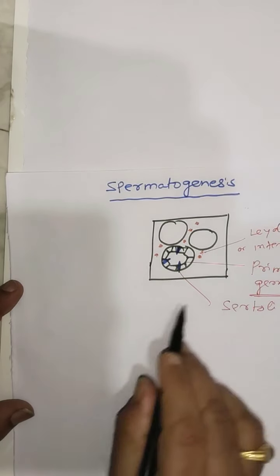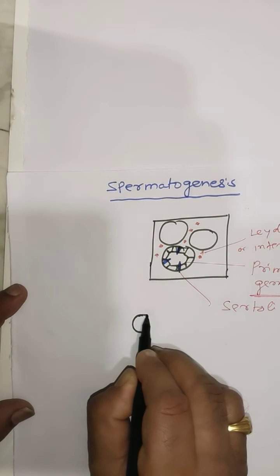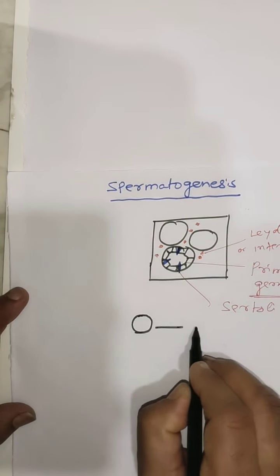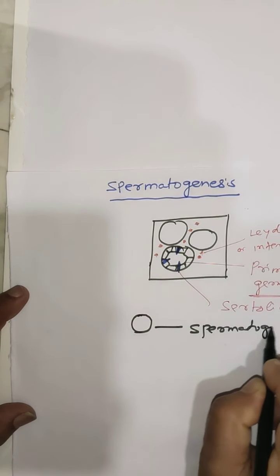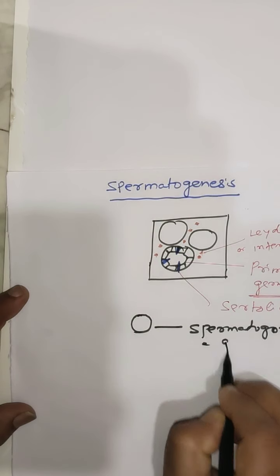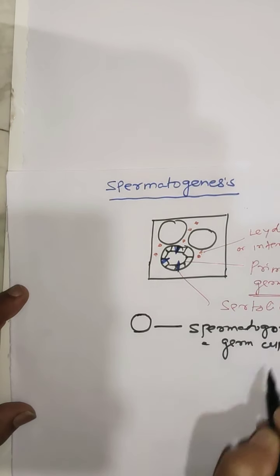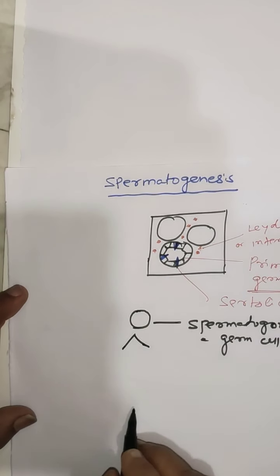Now, the primordial germ cell, or spermatogonium, undergoes the multiplication phase.